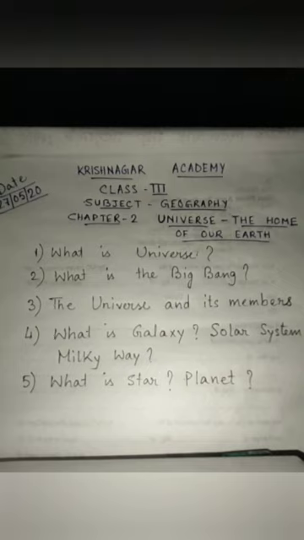So now we read about what is solar system. The sun together with its planets are called solar system. And what is Milky Way? Our own galaxy, to which our solar system belongs, is the Milky Way.